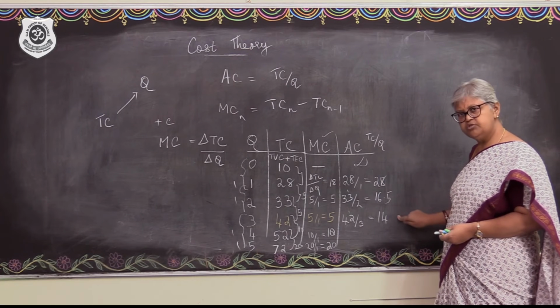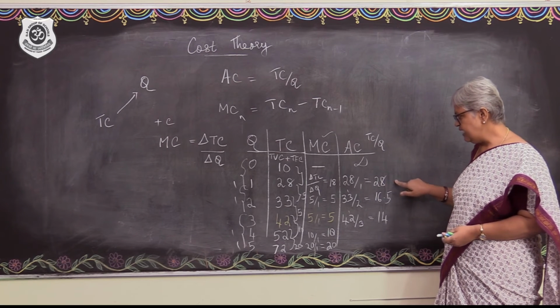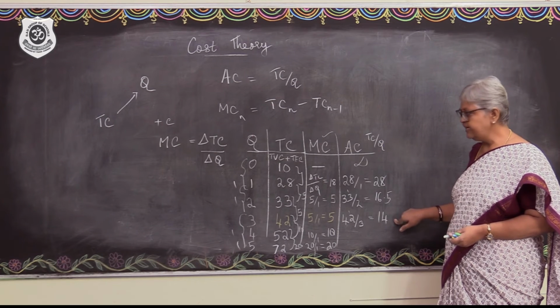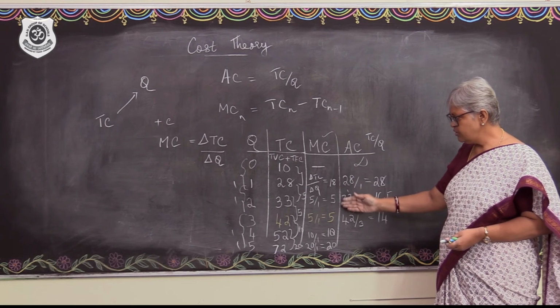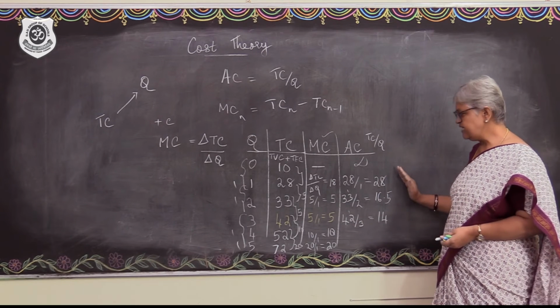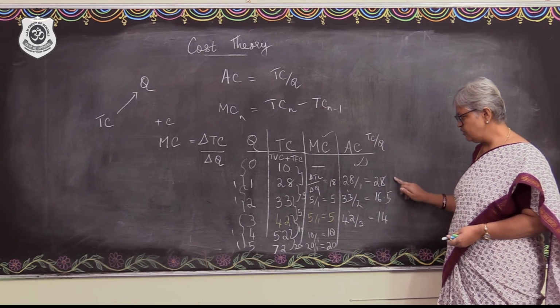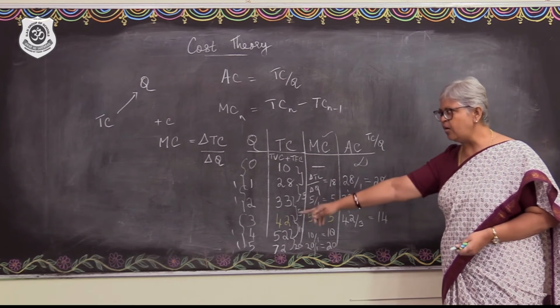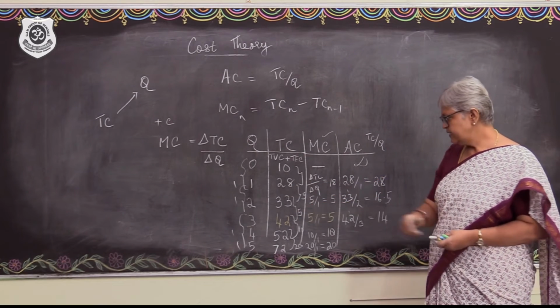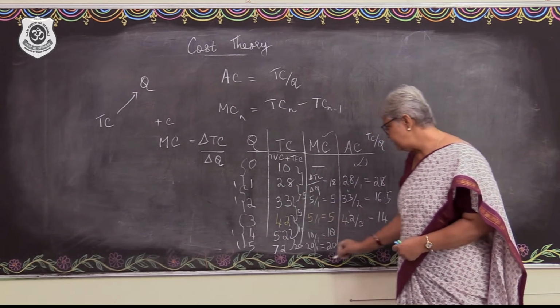AC is also falling, right? 28, 16.5, and then 14. MC is also falling and then later on it increases, right? What about the average cost? AC also is falling as the output is increasing one after the other, right? Then after that, let's check out the next level.